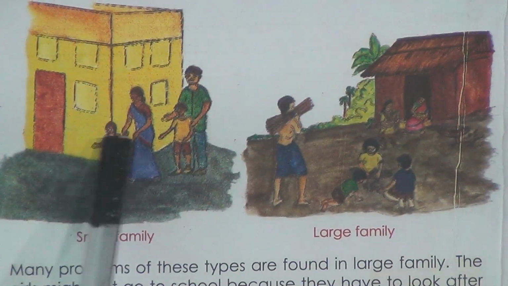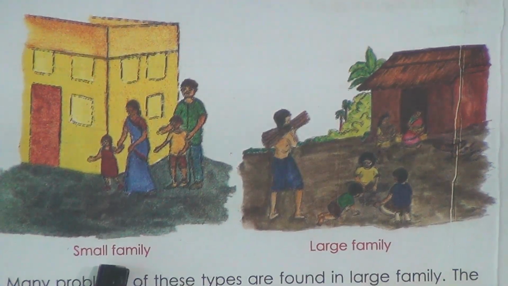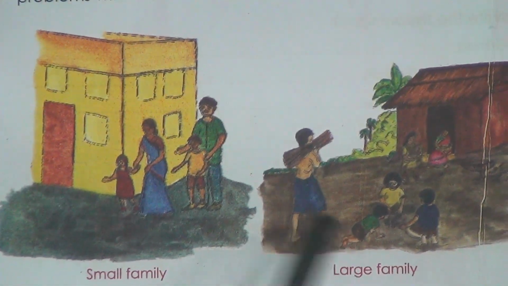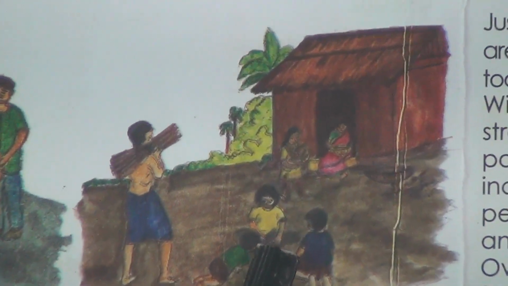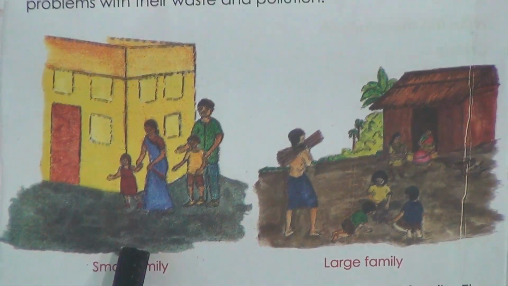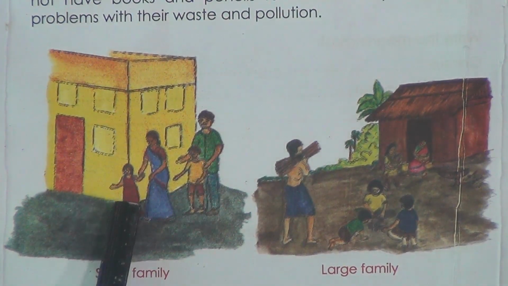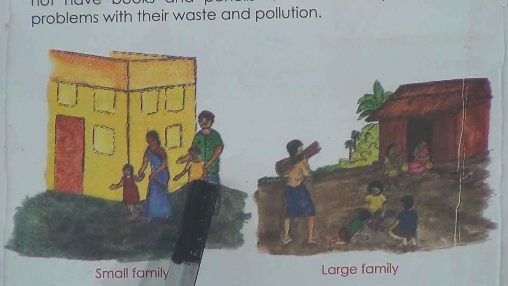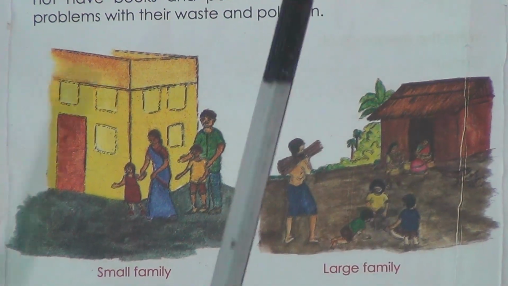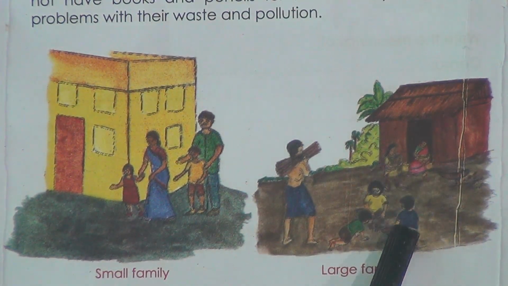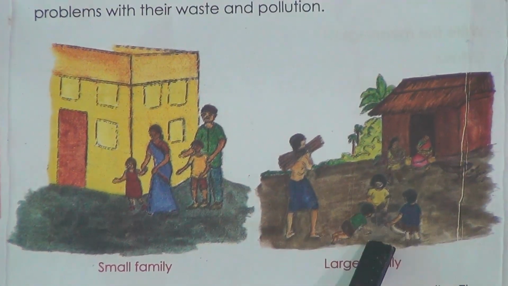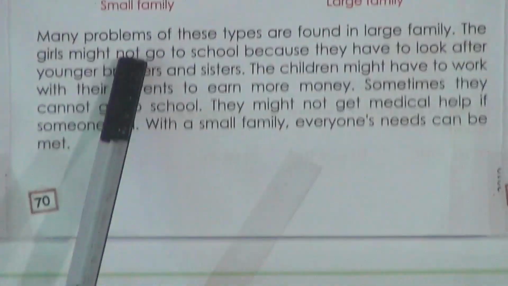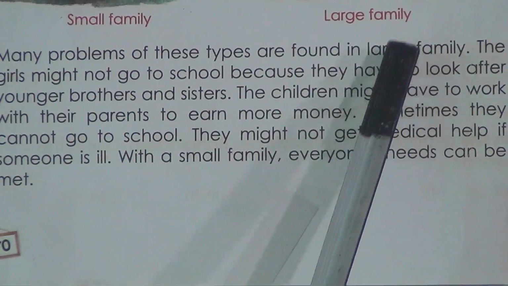You can see these pictures. First one is about a small family and second one is a large family. In the first family we find 4 members and here we find more than 4 members. It means in a small family we find father, mother and siblings, that means brother or sister, and in a large family we find father, mother, brother, sister, grandfather, grandmother, cousin, uncle, aunts, that means so many. It's called a large family. Many problems of these types are found in a large family.